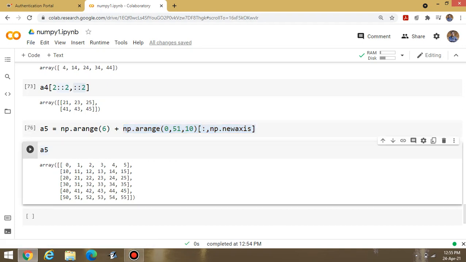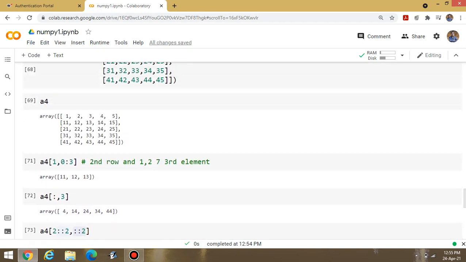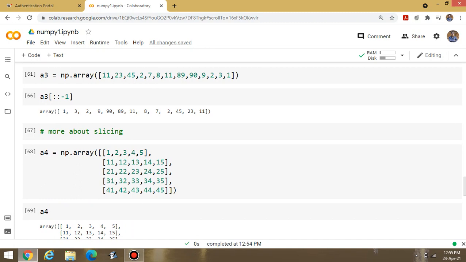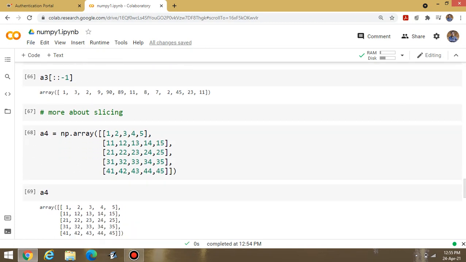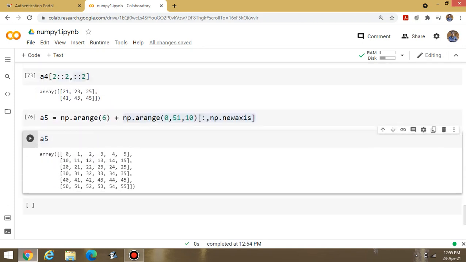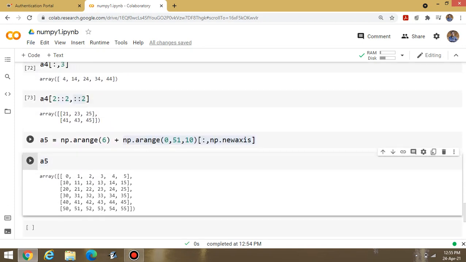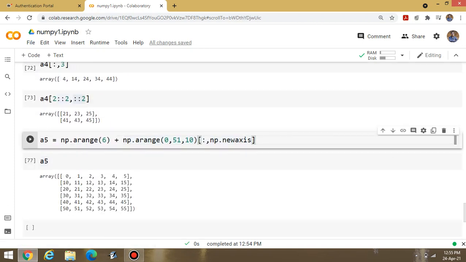In the previous case, what I did was write the data manually. This one is the manual representation of the array. But this one is not manual, this one is done with the help of code. If I am writing np.newaxis, I can design the data accordingly. This one is the matrix formulation, nothing else. Okay.